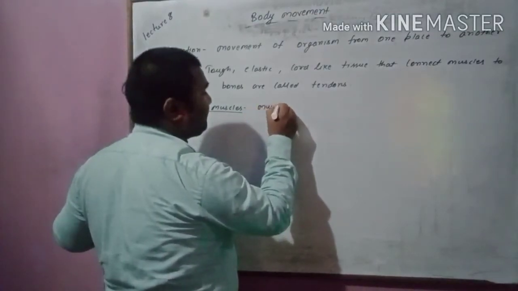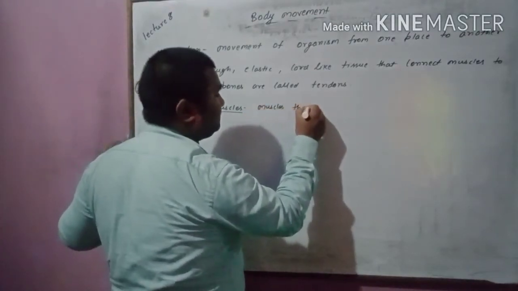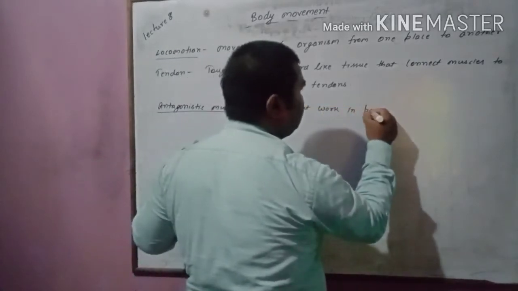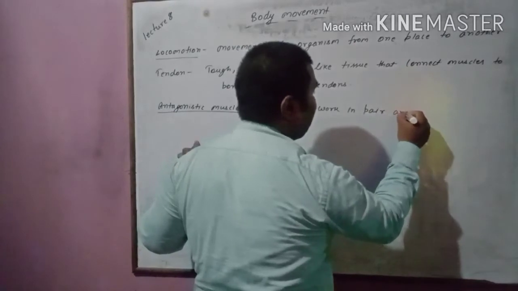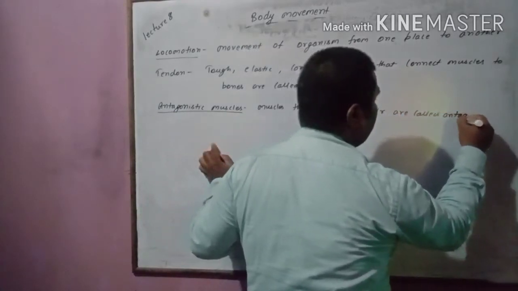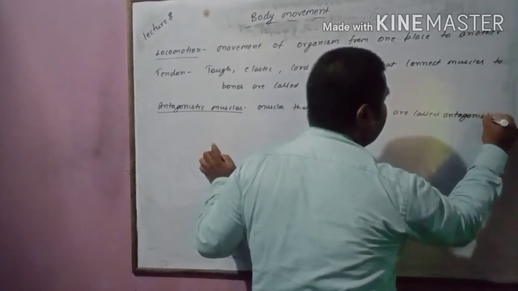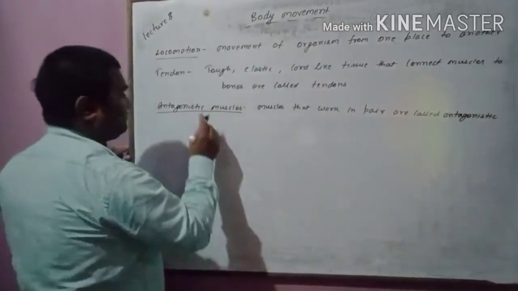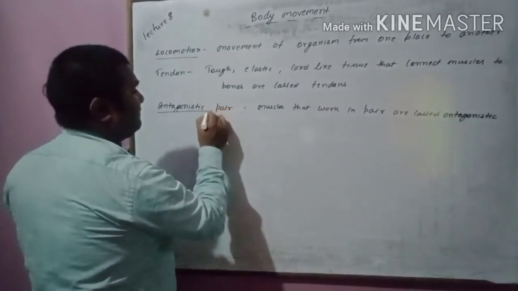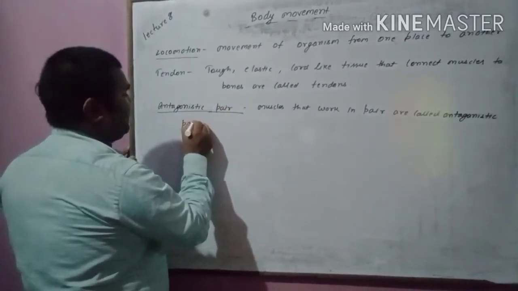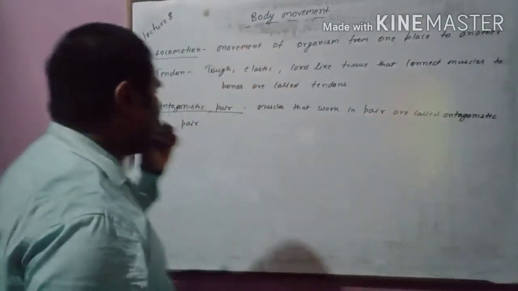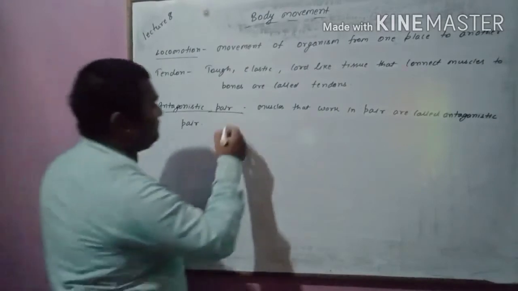Muscles that work in pair are called an antagonistic pair. The muscles that work in pair are called an antagonistic pair.